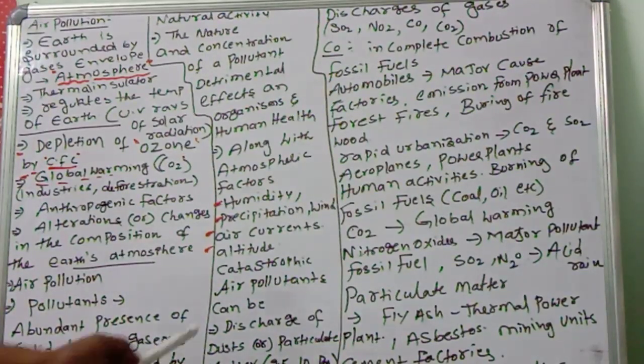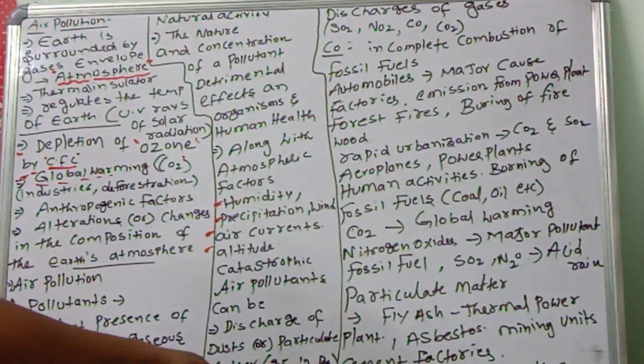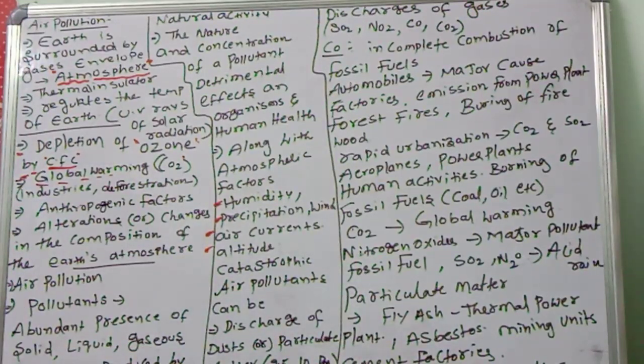Okay, now what are the air pollutants? Air pollutants can be the discharge of dust or particulate matter, small particles. This particulate matter is 2.5 to 10 parts per minute. What is that unit? PM means what? Parts per minute. These are all very dangerous.